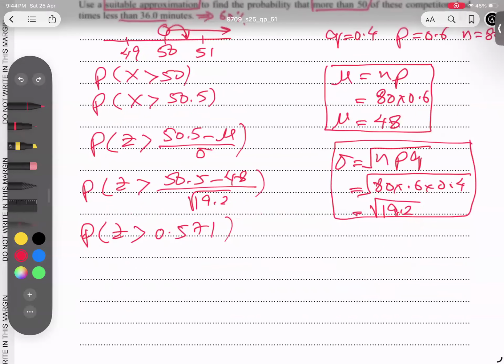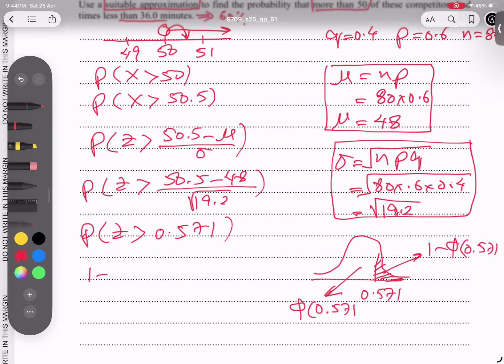Bell shape. First of all, ask yourself, is it positive or negative? Positive is the right side and negative is the left side. Okay, positive right side and 0.571 is here. And how to pronounce more? More is called right hand side. Less is called left hand side. And the white region will always give you the value, and this shaded part is 1 minus that. So I'm writing here 1 minus the value of 0.571.